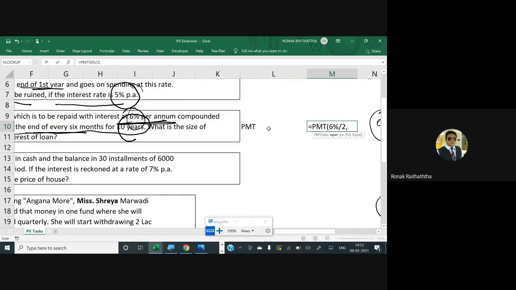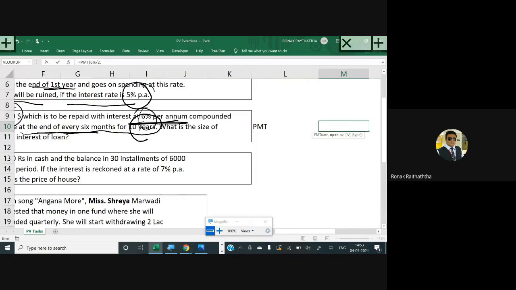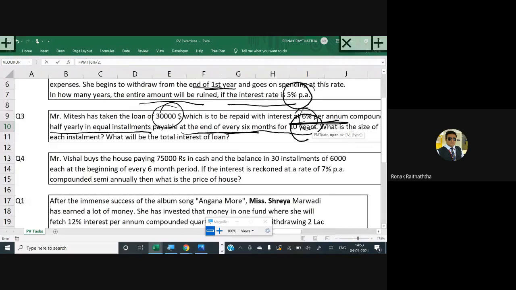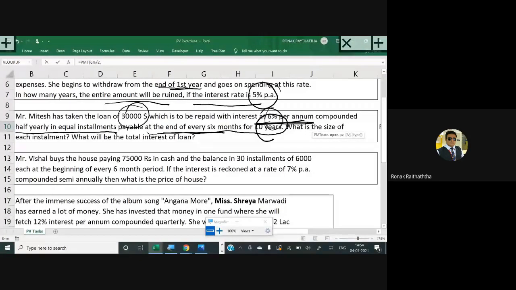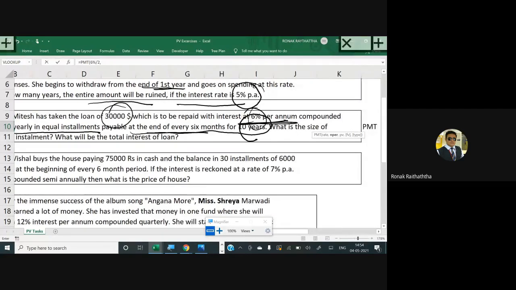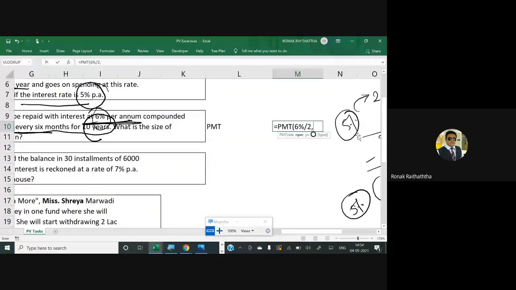Number of periods would be how many? Can someone tell me number of periods, all of you? Who is the Manikarnika of our class? Who is Bajirao Singham? Who has the guts? Who will tell? Number of periods, how many?